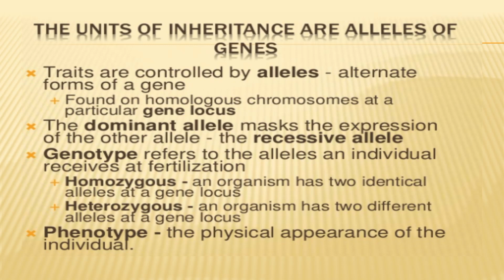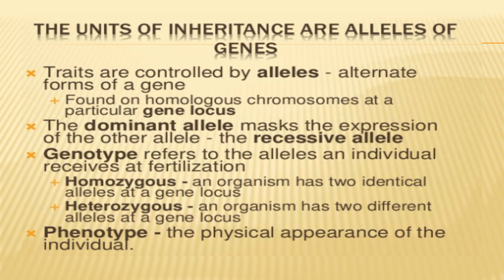Whereas if the genotype is expressed in small letters, it is a recessive allele. And if the genotype has two different alphabets representing the alleles, then it is heterozygous.